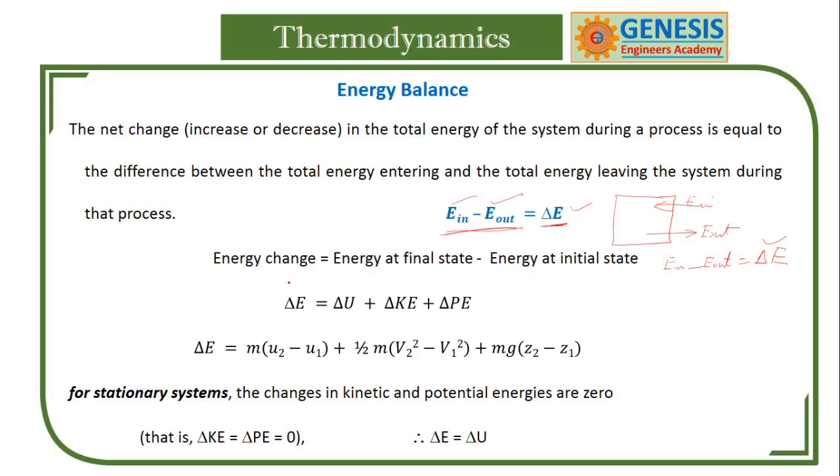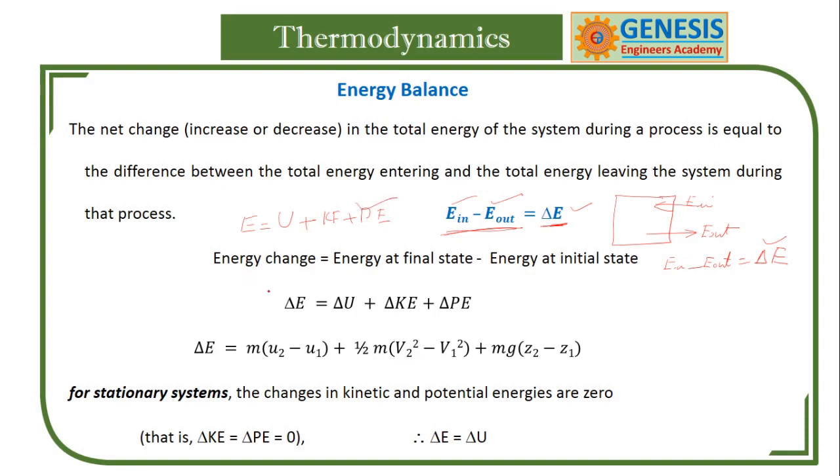Got my point? So in the previous basics, we have learned that total energy is equal to internal energy, kinetic energy and potential energy.